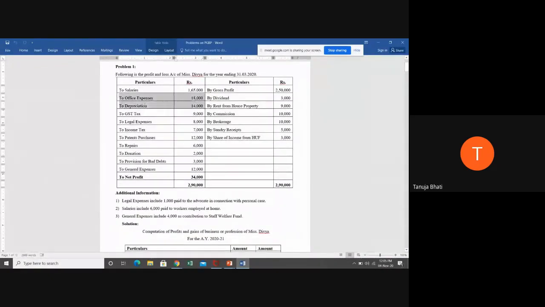Is depreciation an allowable expenditure or a disallowable expenditure? Obviously, students, depreciation we have done in the previous class itself. Will a business get the benefit of depreciation or not? Depreciation is an expenditure, you all agree? Yes, ma'am.